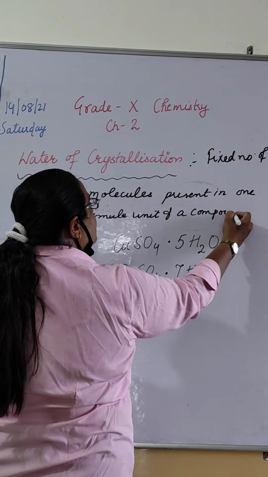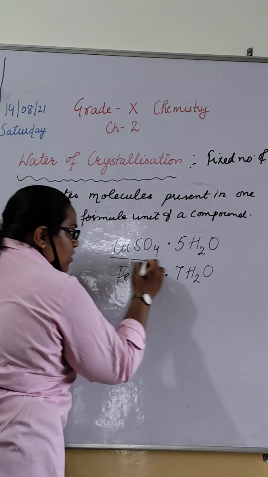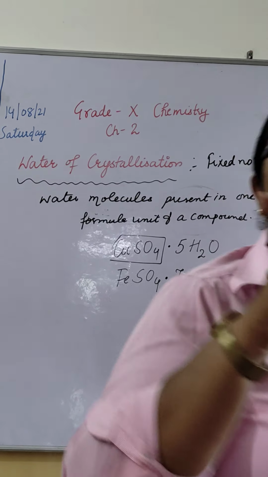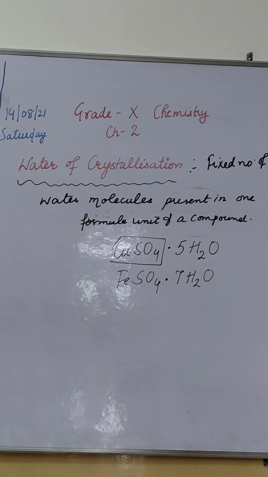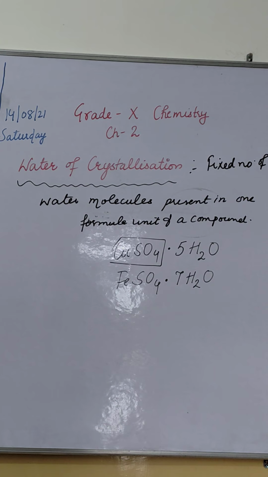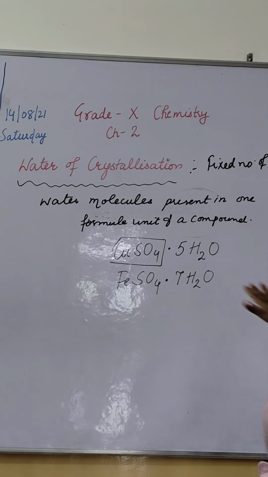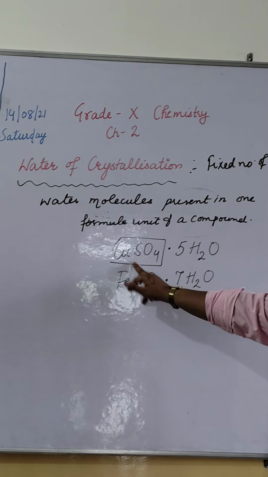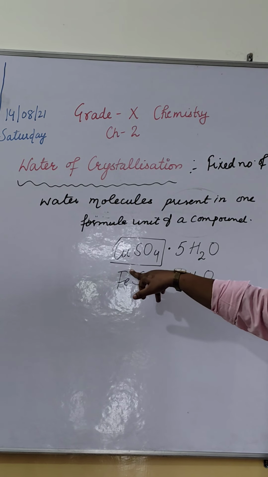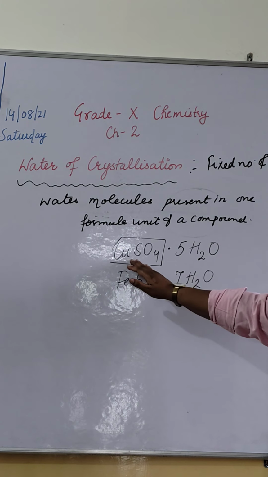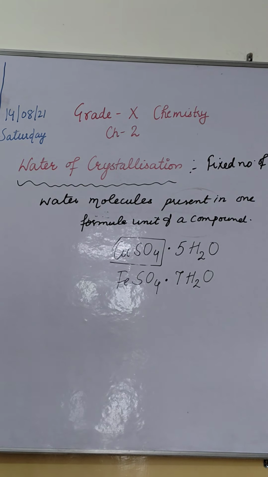Likewise, copper sulfate contains 5 water molecules. Similarly, iron sulfate contains 7 water molecules. So water of crystallization is the fixed number of water molecules associated with a particular compound, and you will be surprised to know they give a particular property to a compound.